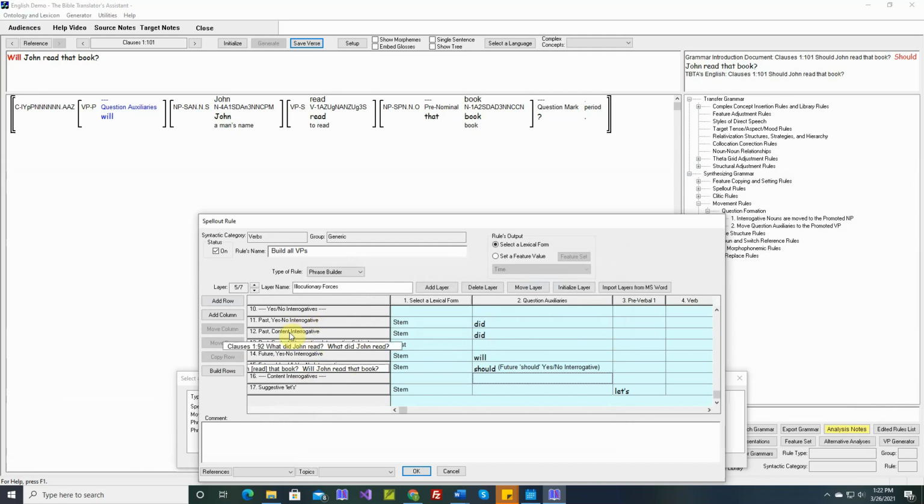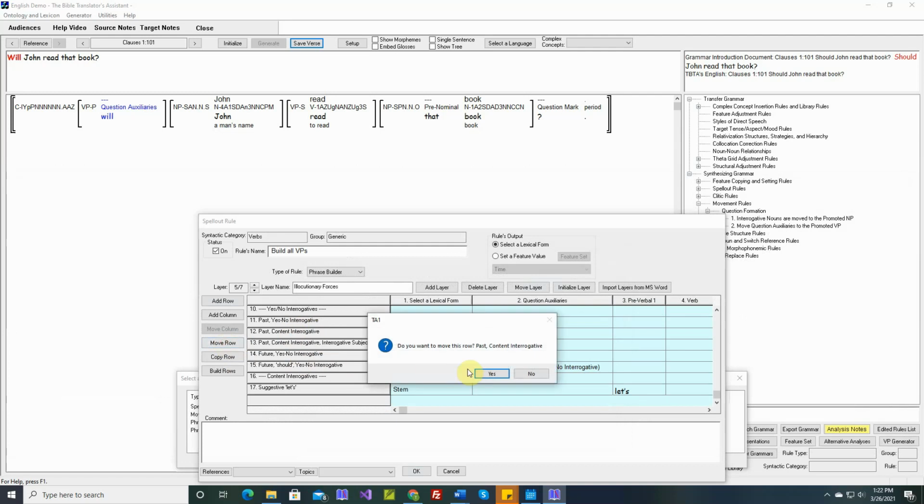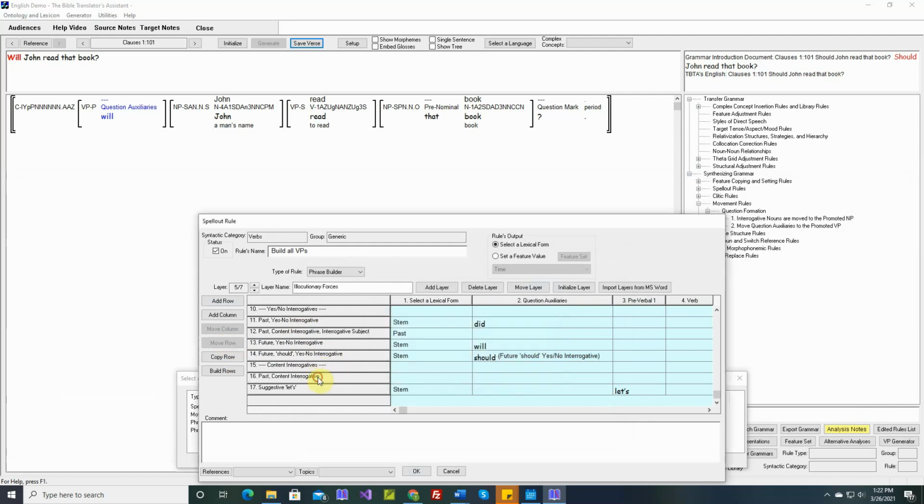So this is a content interrogative. Move row. Yes. Move it down below this row. Let's move this row. Move it down below this row. Okay, so now yes/no interrogatives has only yes/no interrogatives, and content interrogatives has only content interrogatives. Let's add another label row for suggestive lets.